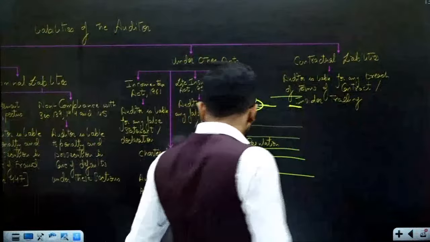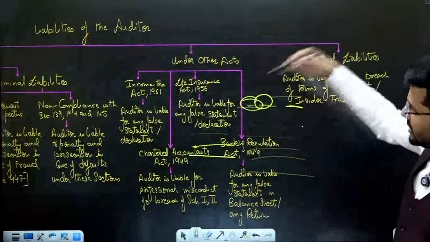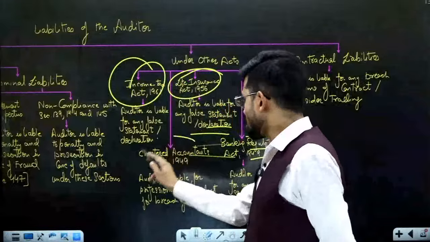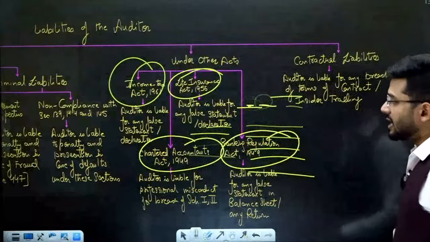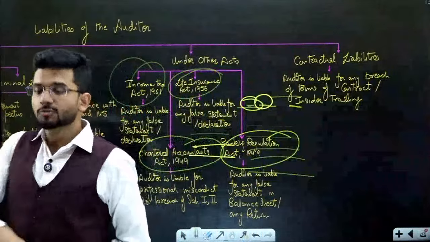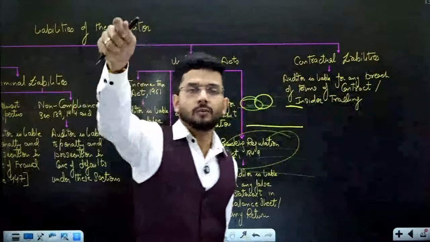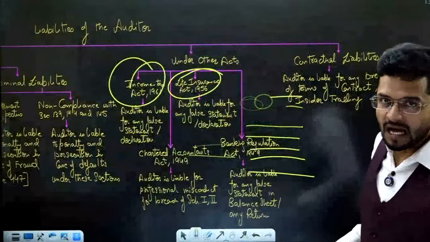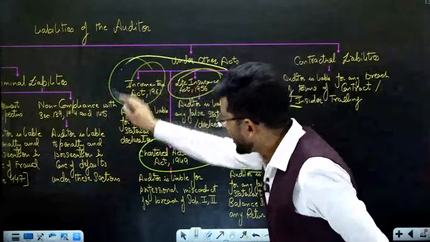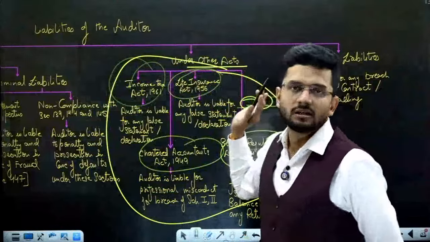Then apart from the Companies Act, what are the liabilities? All the acts of the country, like the Income Tax Act, Life Insurance Act, Chartered Accountants Act, Banking Regulation Act, have got some punishment for the auditors who are not doing their work well, who are doing some hanky-panky stuff with respect to their work. All acts have got some kind of liability. So no one will leave you.